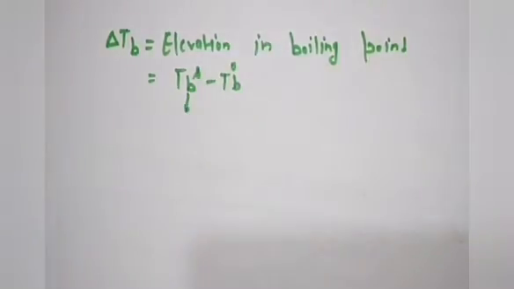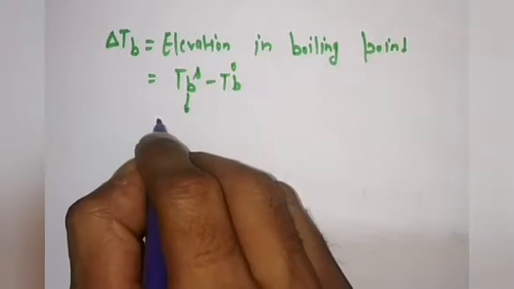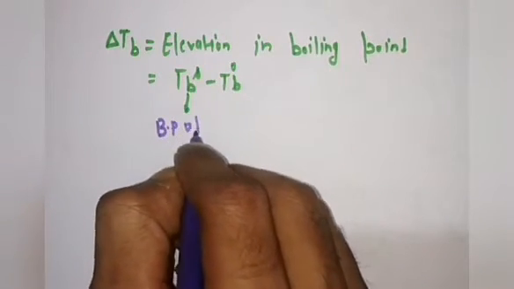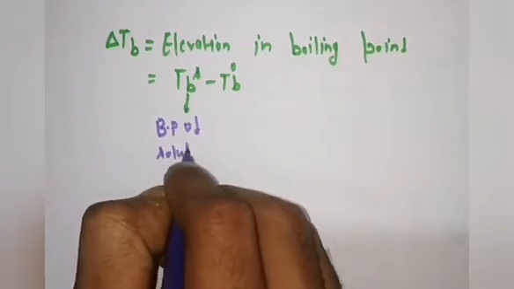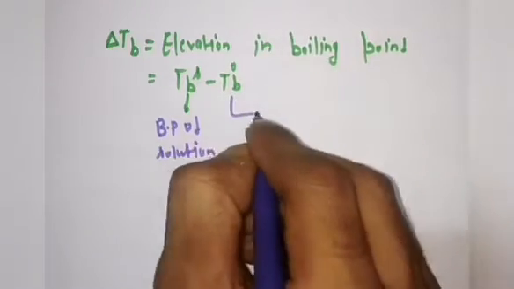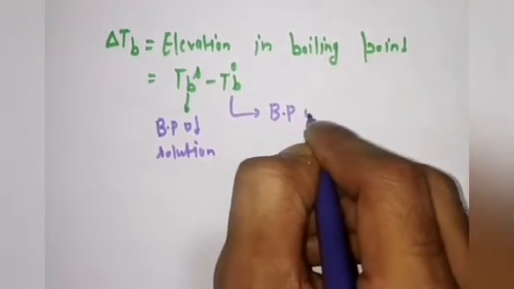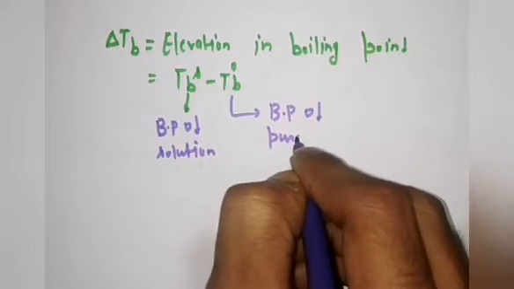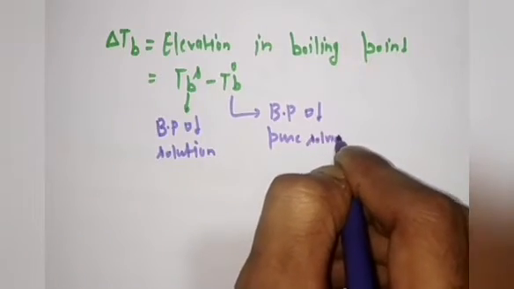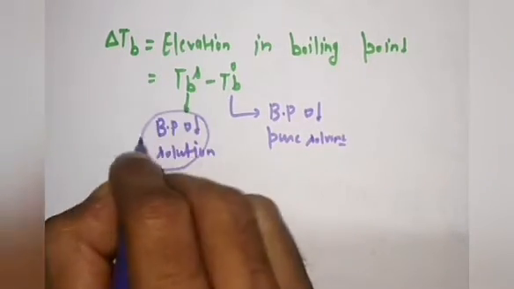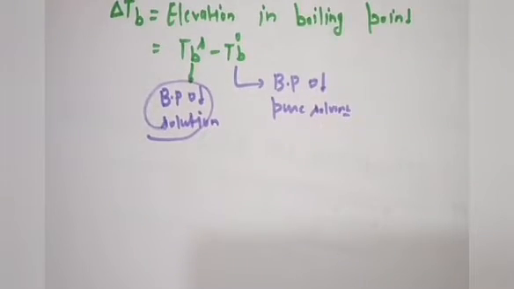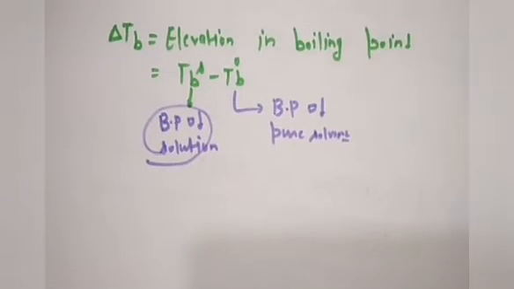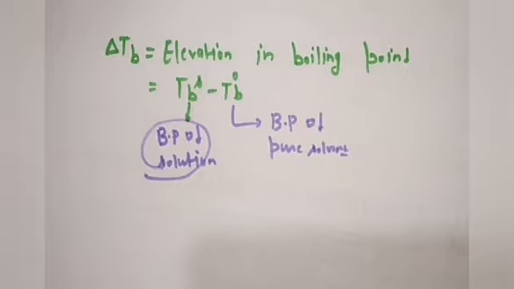That is, I am writing here, the boiling point of the solution, and this is the boiling point of the pure solvent. Okay, and how can it be prepared? A solution can be prepared by addition of a non-volatile solute in a volatile solvent.